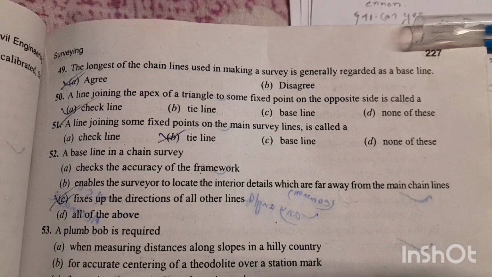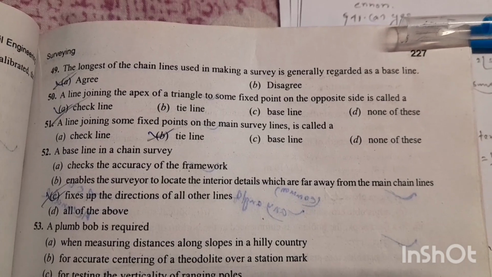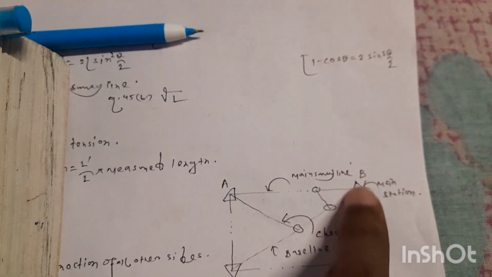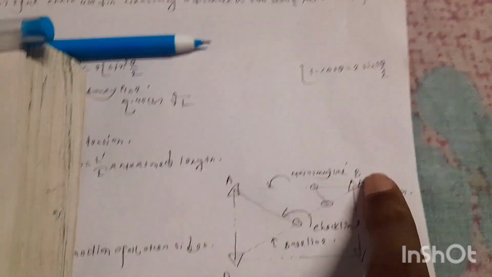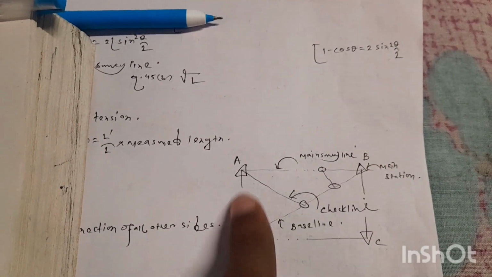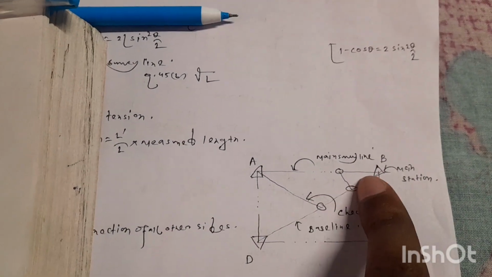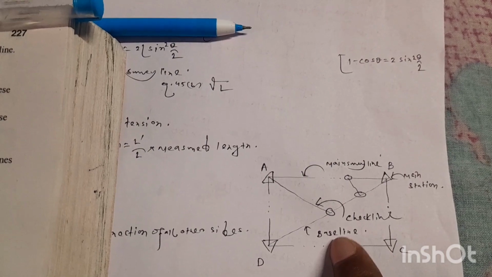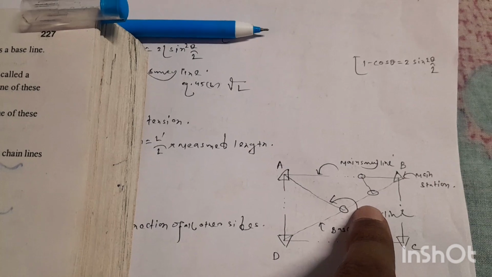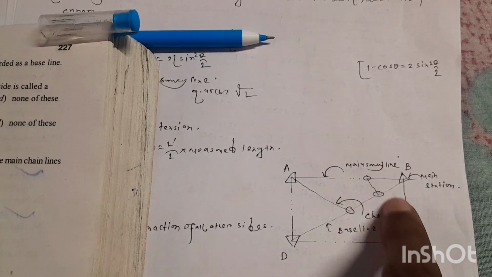Question number 49, the longest of the chain lines used in making a survey line is generally regarded as a baseline. Right, option A is the right answer. Look at this figure. Suppose a property will be enclosed by the chain lines. Okay, this is the station A, B, C, D. This is the main survey line, main chain line, and this longest line from here to here is called baseline, and this line over baseline and main station is called check line, and this line is called tie line over main line and check line.